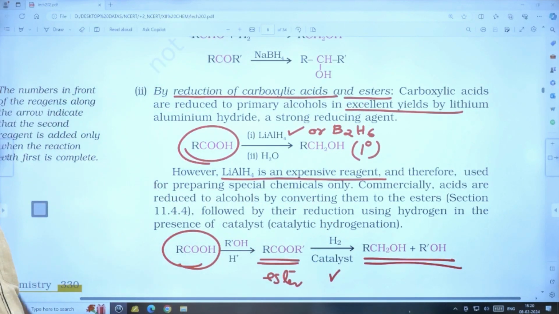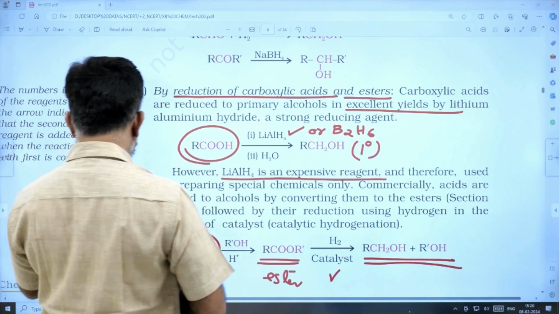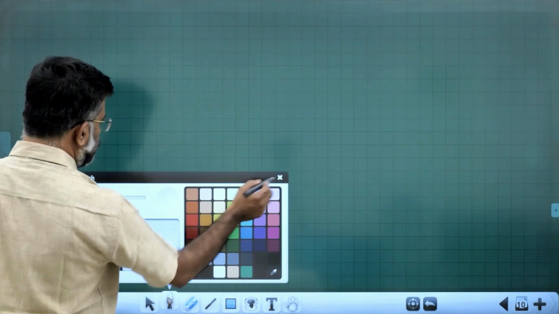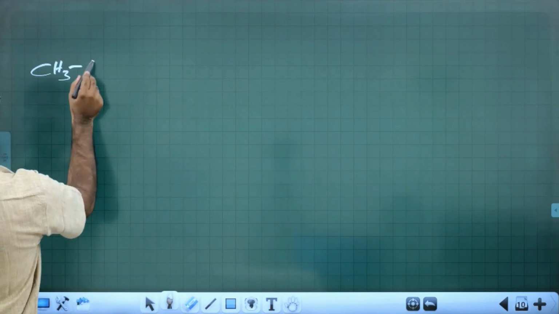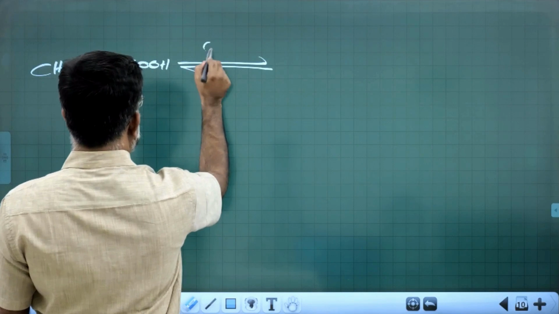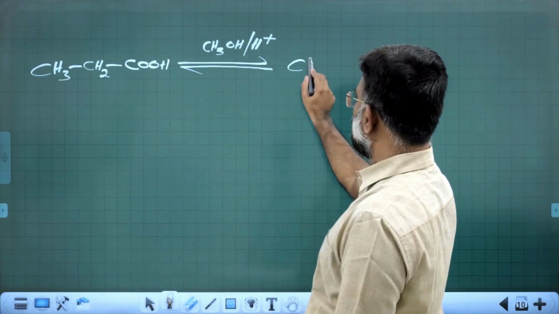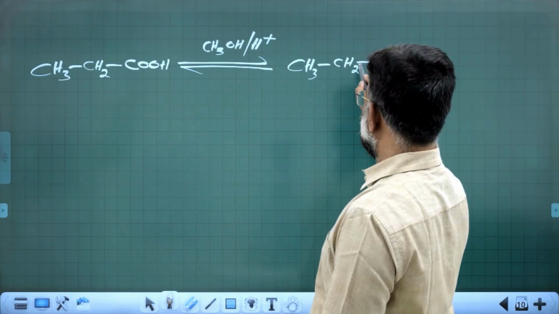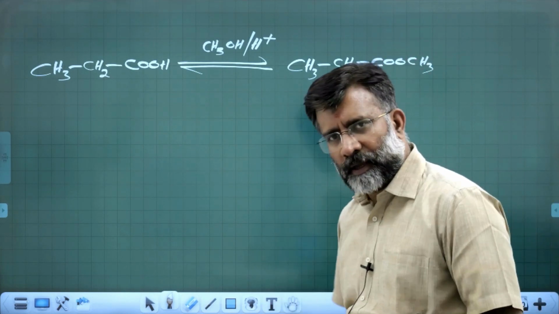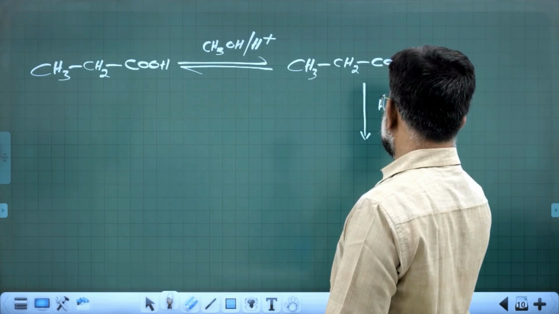An ester using catalytic hydrogenation can be converted to alcohol. For example, suppose we are dealing with a carboxylic acid, say propanoic acid, CH3CH2COOH. What we do is, this is treated with, for example, methanol in acid medium. There will be an esterification reaction. You will get CH3CH2COOCH3. We convert propanoic acid to methyl propanoate, and now it is reduced by using catalytic reduction, hydrogen with the